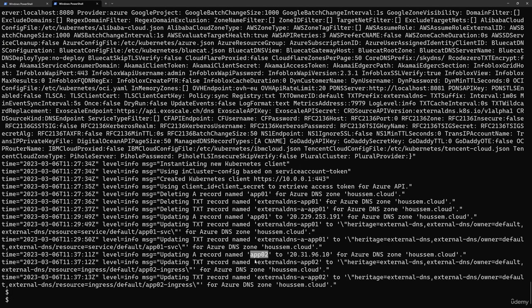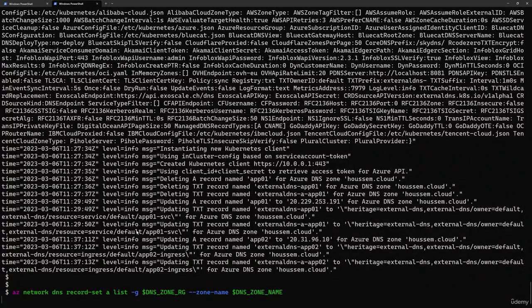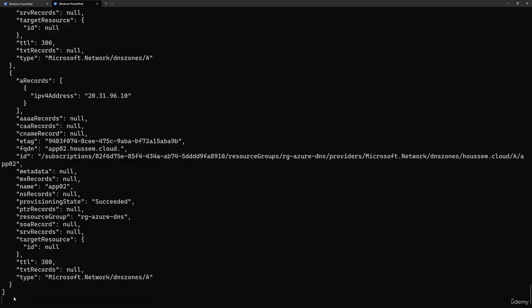It will call it app02. I can view now the configuration for the DNS zone in my Azure subscription using again the command az network dns record-set list. And here I will see a new one added, which is app02.usam.cloud, that will use the public IP address of the ingress resource or the ingress controller.